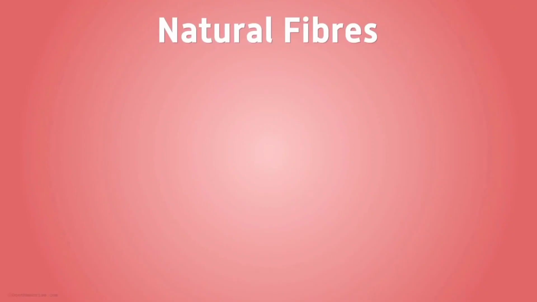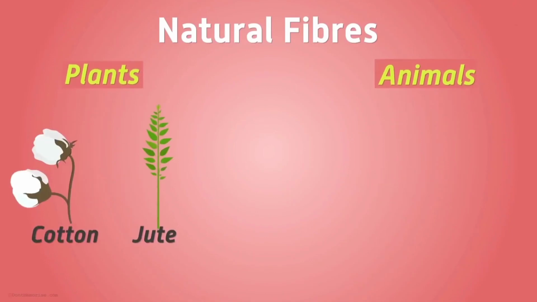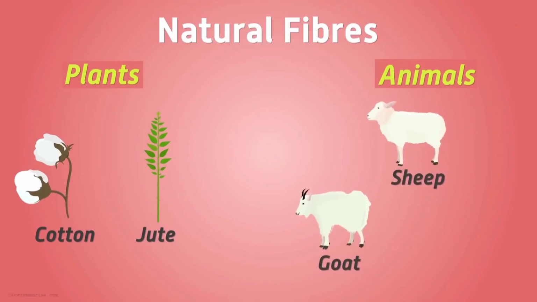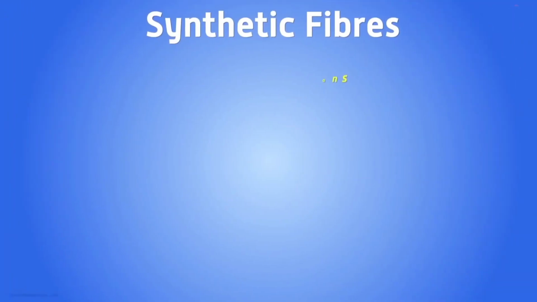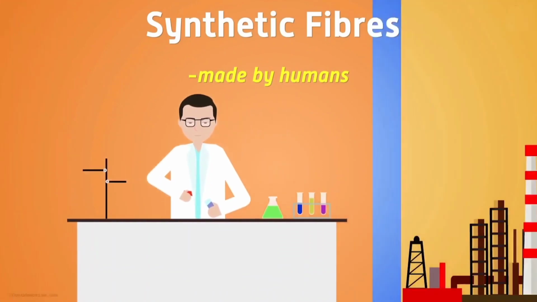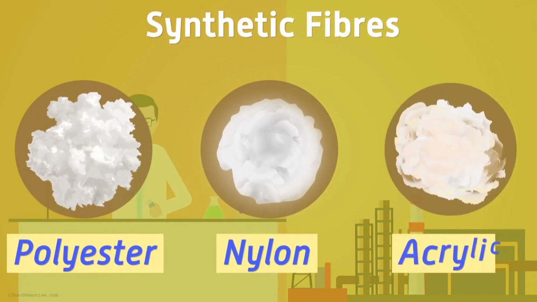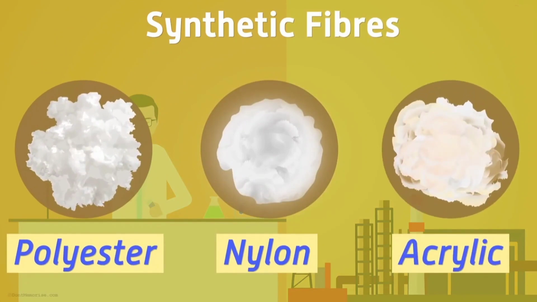Natural fibers, as the name suggests, are obtained from natural sources. So, what could be the source? The source could be both plants and animals. Some of the examples are plants like cotton and jute that give natural fibers, whereas sheep, goat, and camel are also used for their fur. In contrast to natural fibers, synthetic fibers are made by humans in laboratories or industries. Nylon, polyester, and acrylic are the best examples of synthetic fibers.